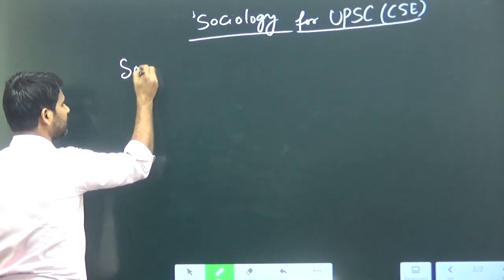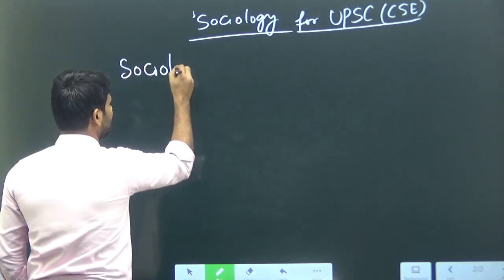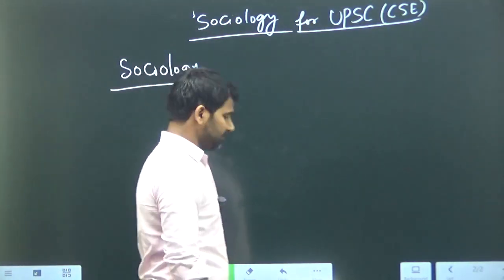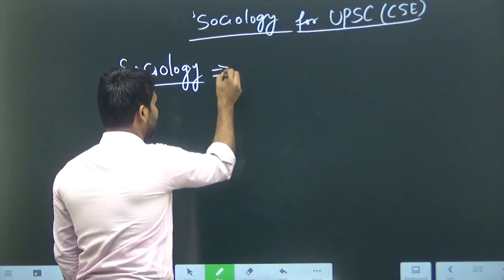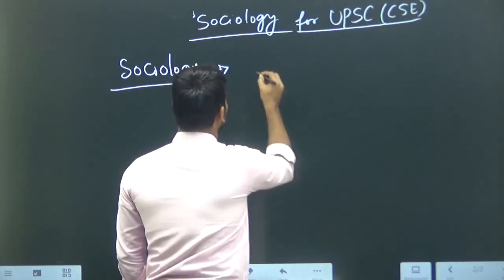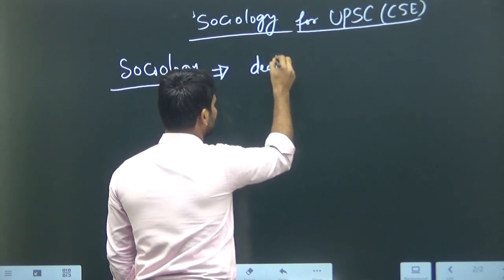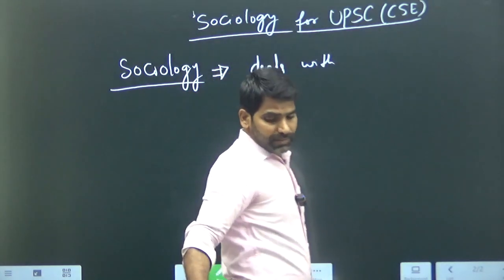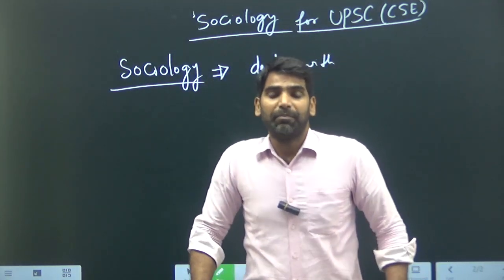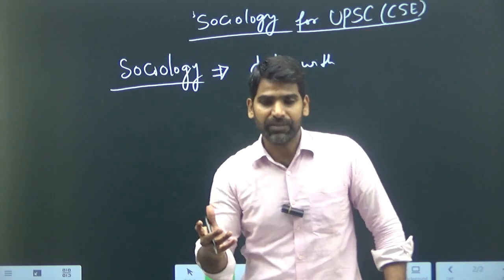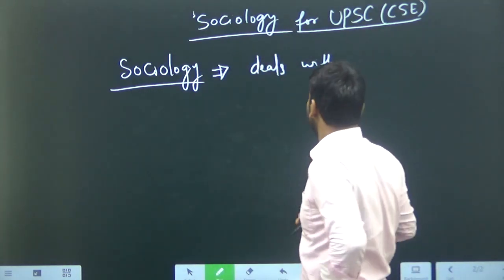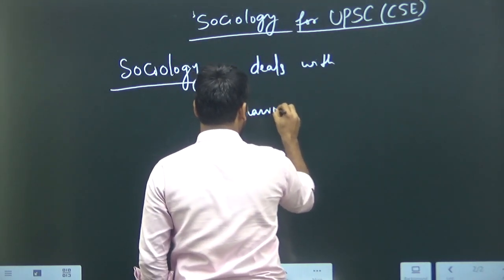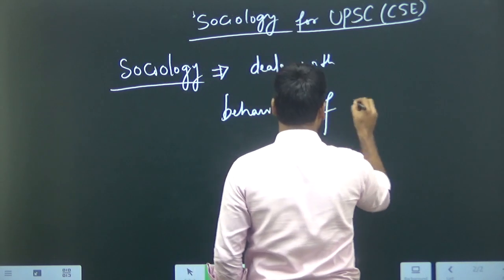Sociology is a discipline that deals with some kinds of behaviors of groupings of individuals. That is, it deals with the behavior of groups.